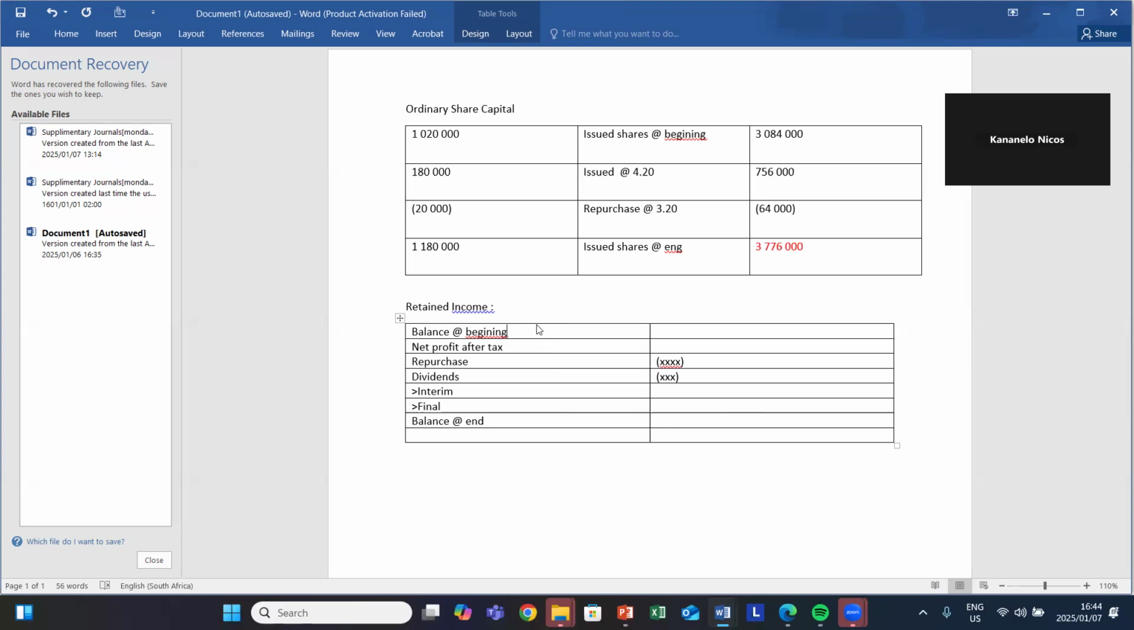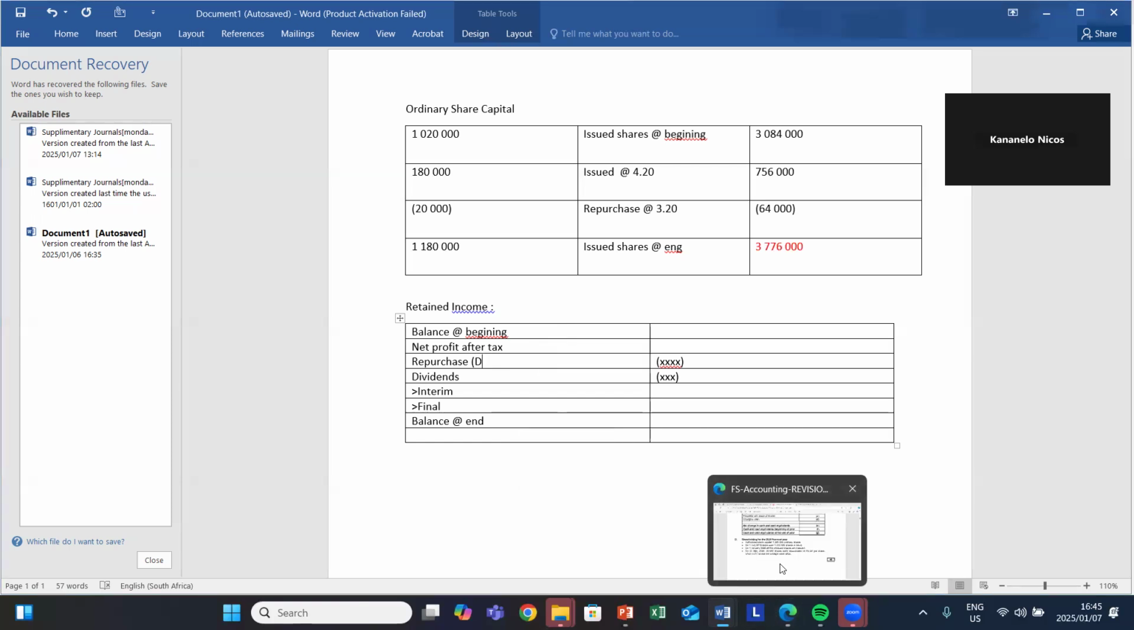As we have previously outlined, we are dealing with the financial statements of companies. Companies are entitled to tax. Companies are supposed to pay tax. So there we are going to record your net profit after tax, and then we have a repurchase. The repurchase, you record the difference in your retained income.